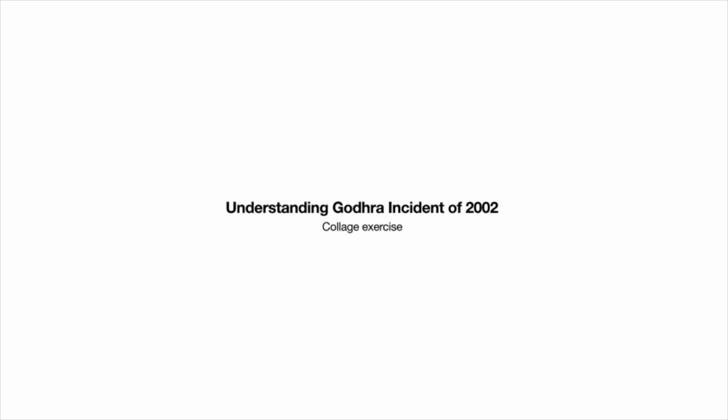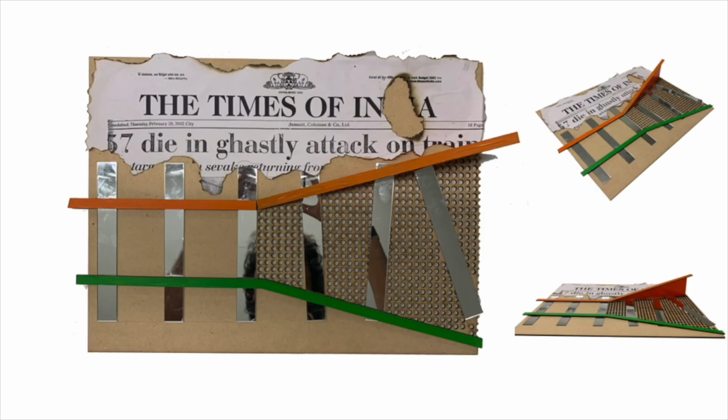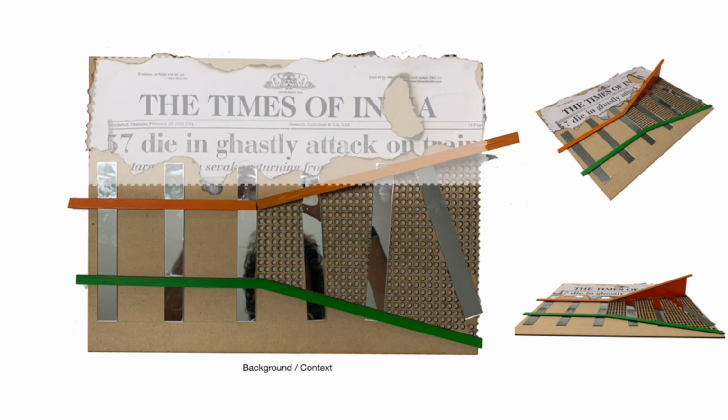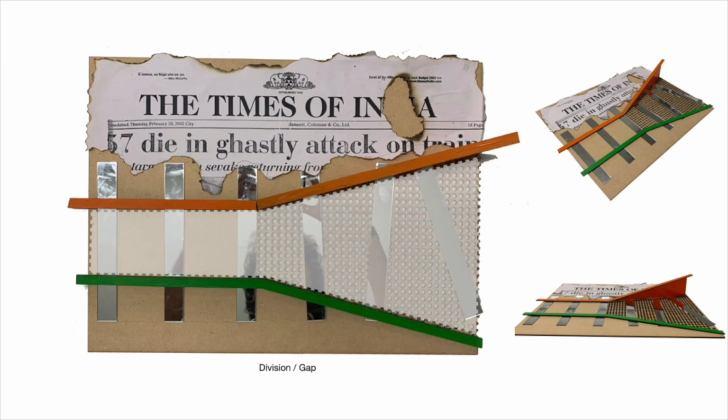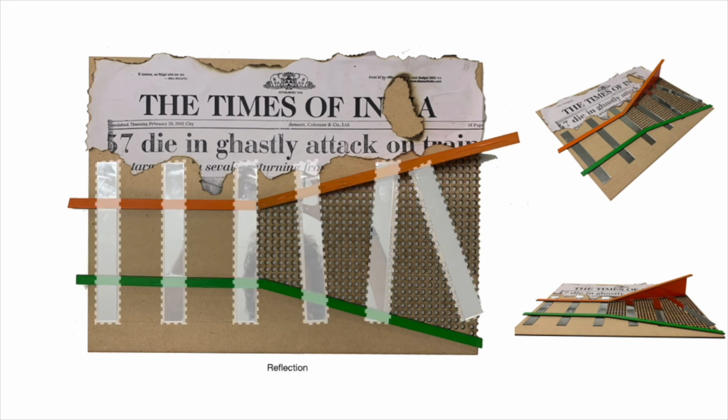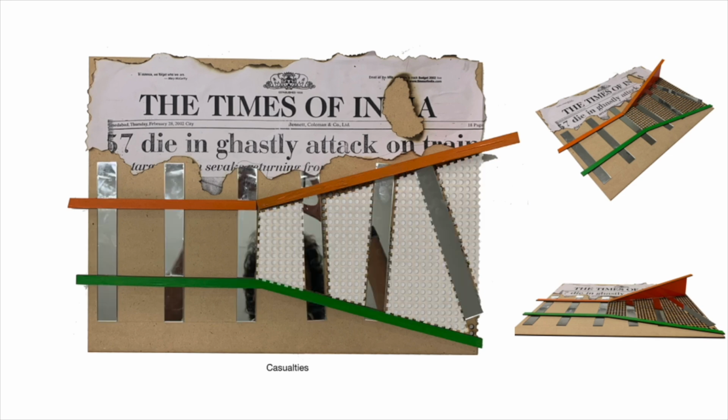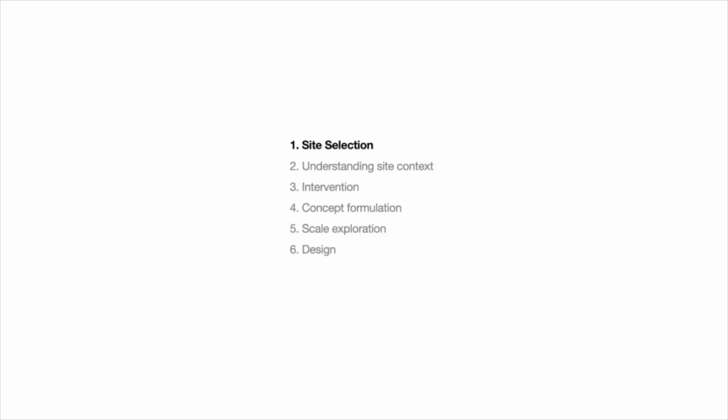This was a collage exercise that was introduced to us in the first week to understand our design intent. So this is what I came up with. There's a background to the complete collage which shows what we are talking about. There are two rails that are polarizing, that depict the railway system and the polarization, going away from each other. There's a division and a gap, and there are elements of reflection that show who did this. So a mirror was used as an element of reflection, and the number of casualties that died in the complete incident are represented through holes.